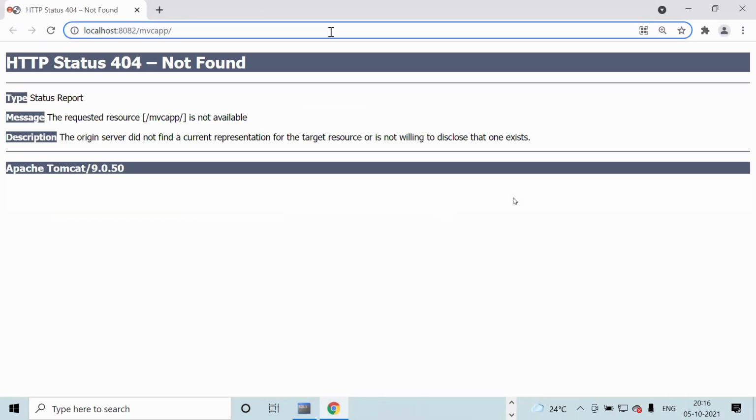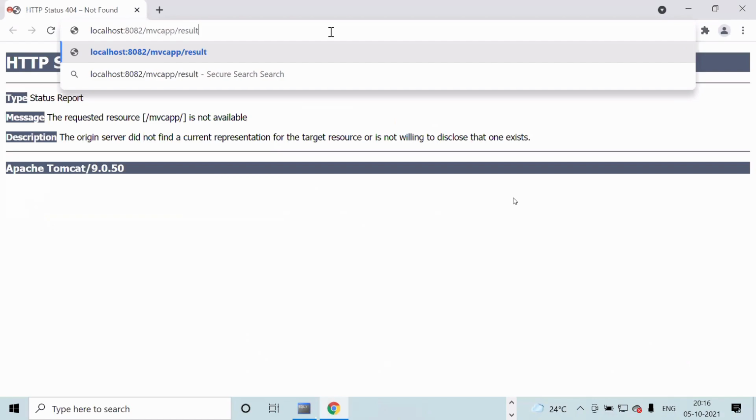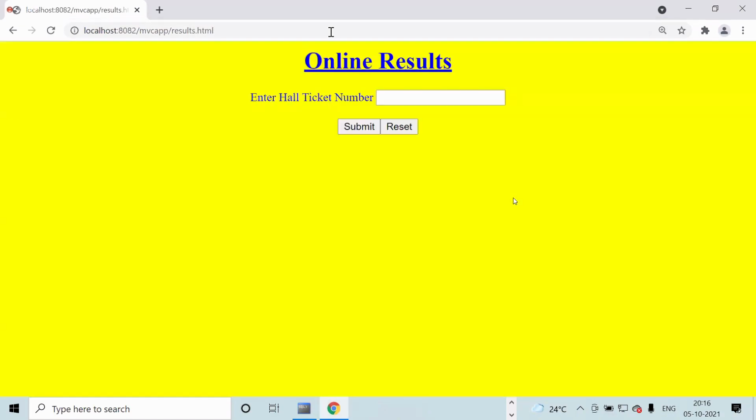MVC app, results.html. Results.html. Results.html.